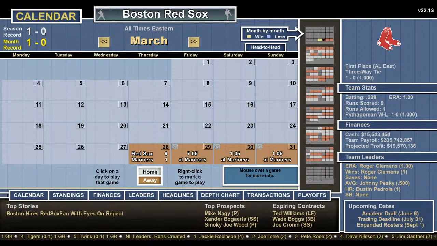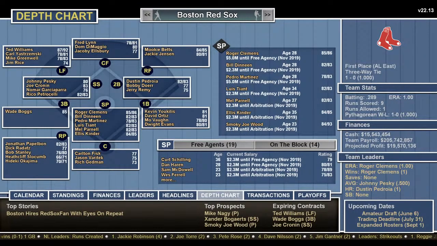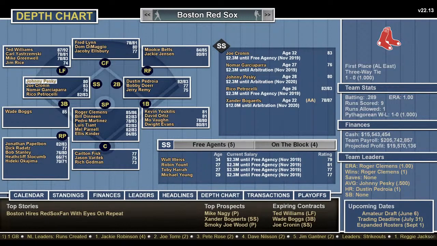As Tim Bain says, I hope we beat Randy Johnson. Petrocelli and Pesky can play third. Yes, they can. Let's go back to the rosters, depth charts. Johnny Pesky can play short. He can play everywhere in the infield. Petrocelli can play everywhere in the infield fairly well. Garciaparra, same thing. Joe Cronin, same thing. Again, these are their ratings. It's Baseball Mogul.